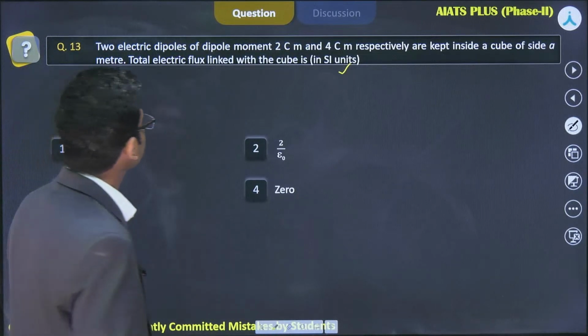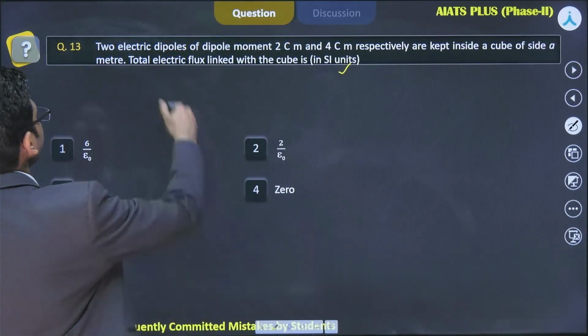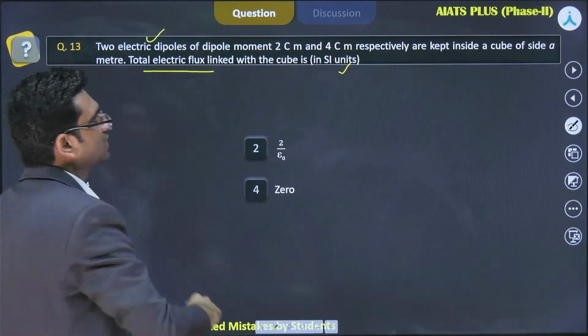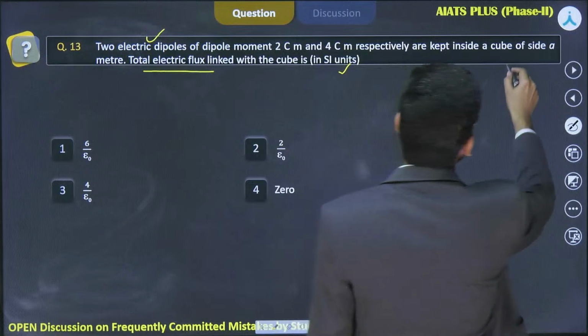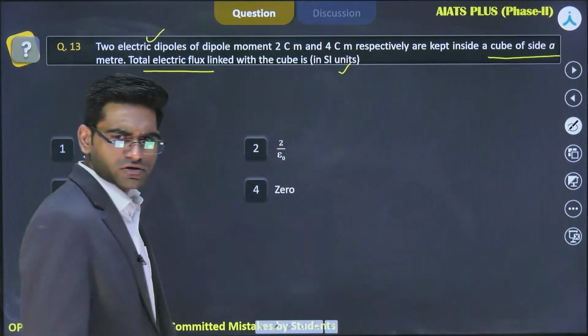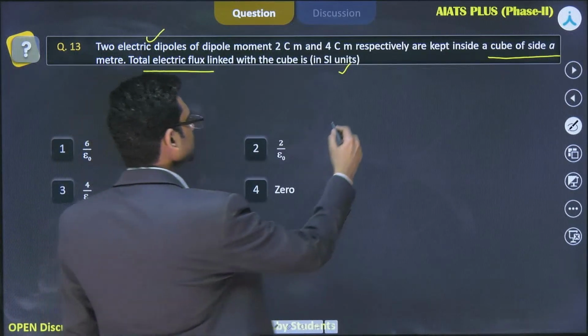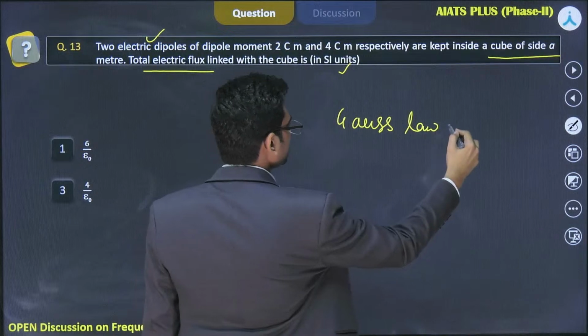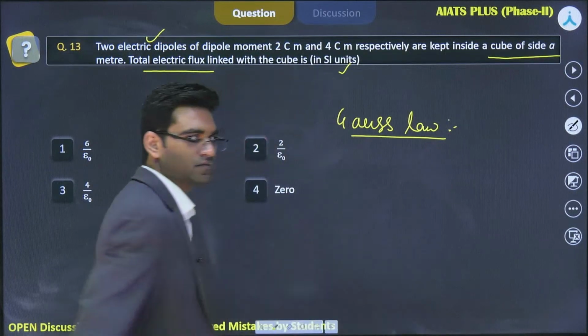Okay, let's analyze this problem first. So there are electric dipoles and we have to find electric flux linked with this area, which is a cube of side A. है ना? You know the concept, right? What is the name of the concept? This is based on Gauss law, है ना? This is based on Gauss law.